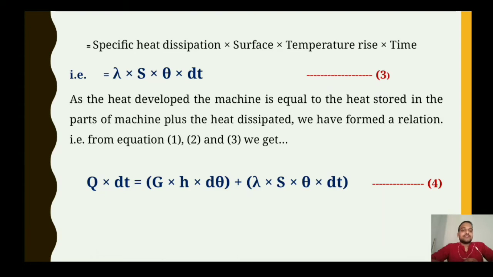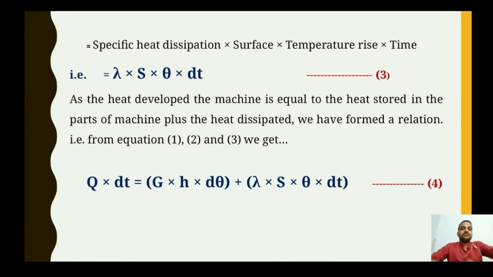This is the overall equation. Q into dt represents the heat of generation. G H into d theta represents the heat stored in the body of the machine, and lambda into S into theta into dt represents the heat dissipation. So heat generation equals the heat stored plus heat dissipation. I hope all of you are getting whatever I am saying.